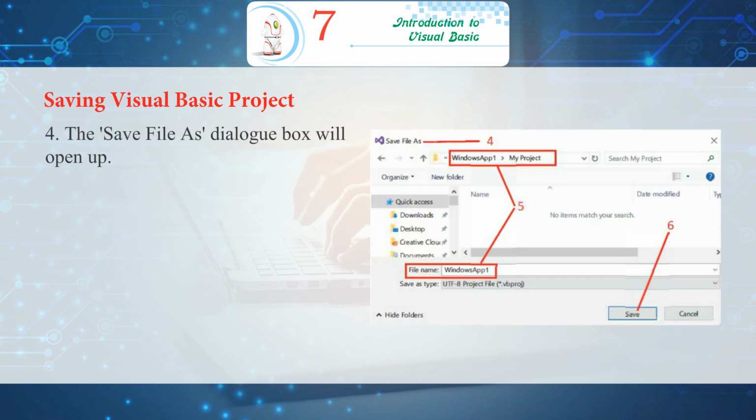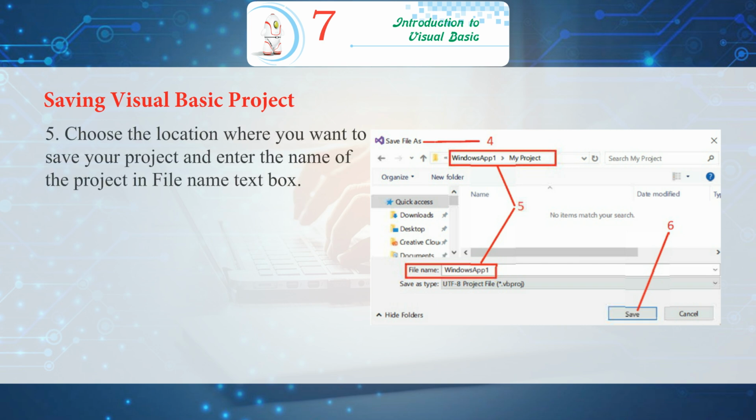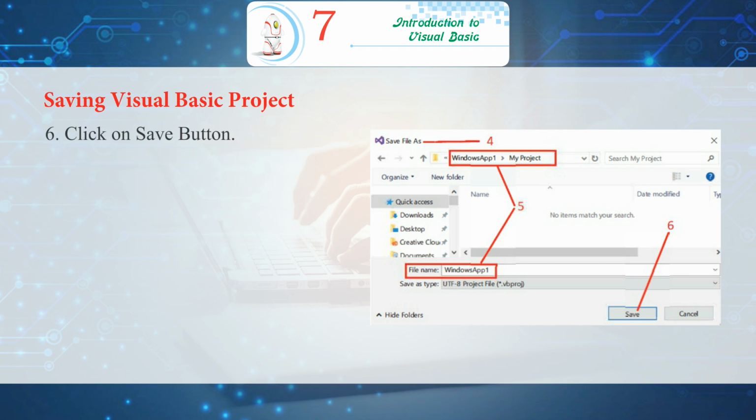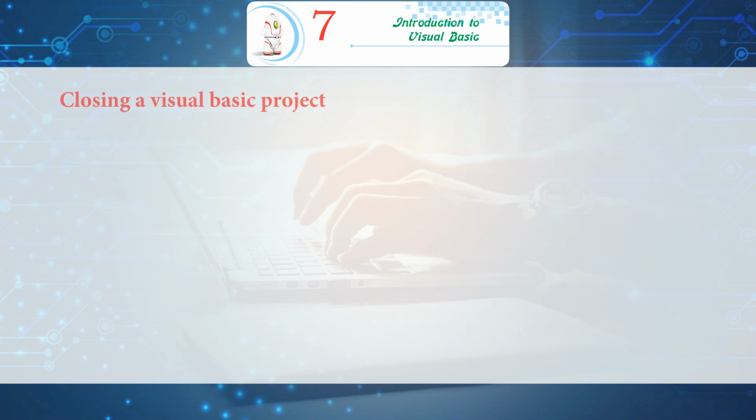4. The Save As dialog box will open up. 5. Choose the location where you want to save your project and enter the name of the project in File Name text box. 6. Click on Save button.